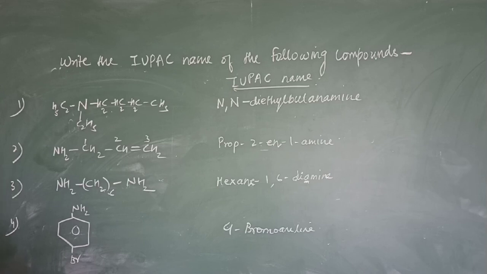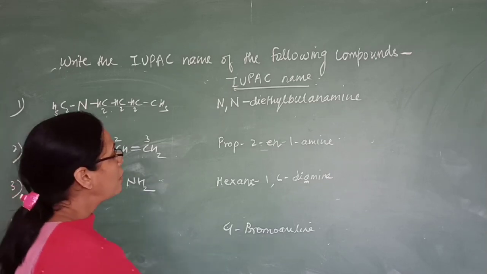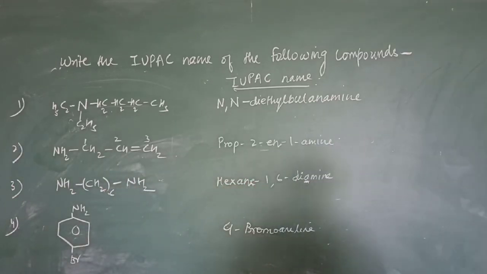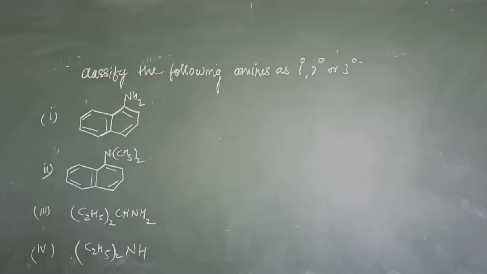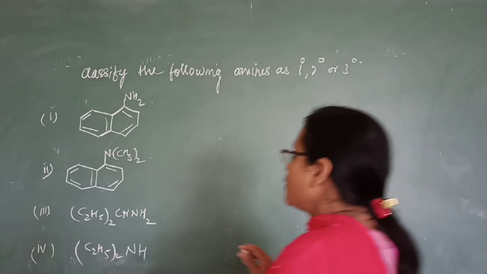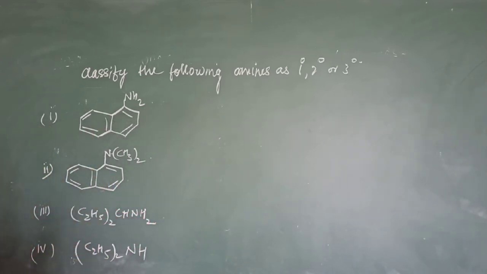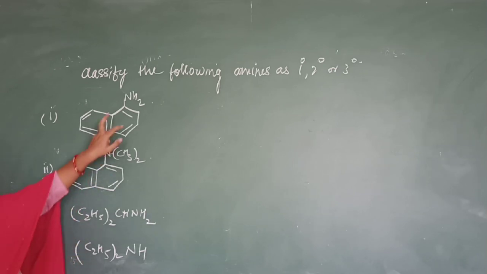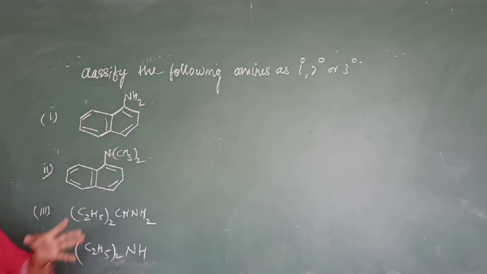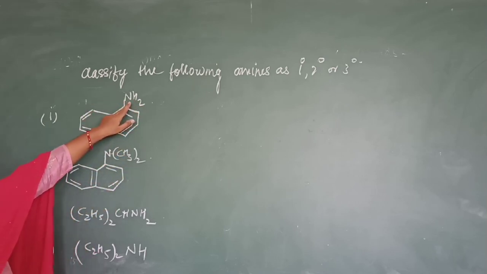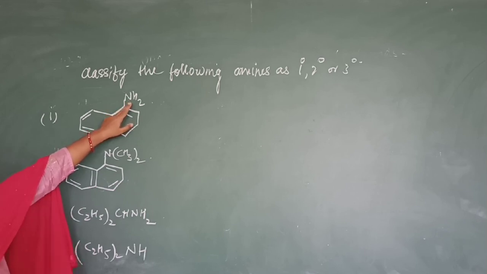Now next, I am going to give you one more question to classify whether it is primary, secondary or tertiary. So here you see, these are the compounds given and you have to classify them as primary, secondary and tertiary. Now the easiest way is you see the number of hydrogen attached to nitrogen. If 3 are there, it is ammonia. If 2 are there, means primary. If 1 is there, means secondary.